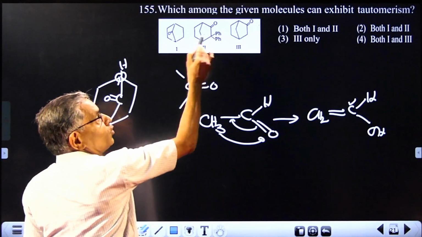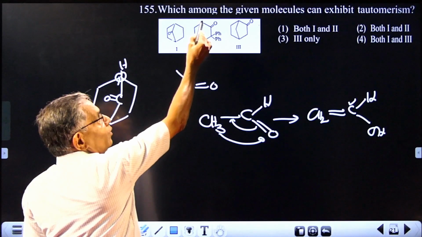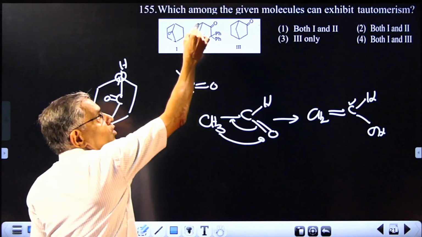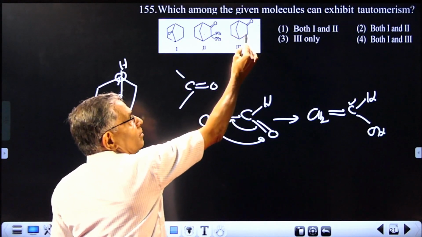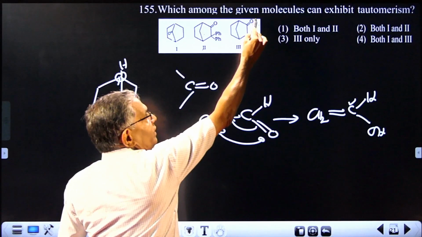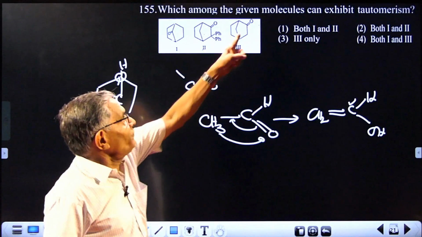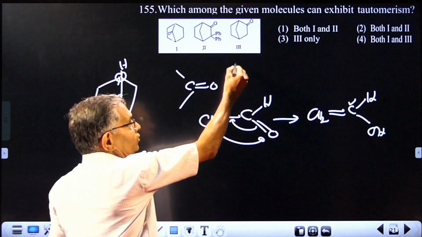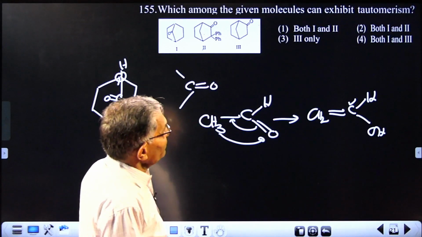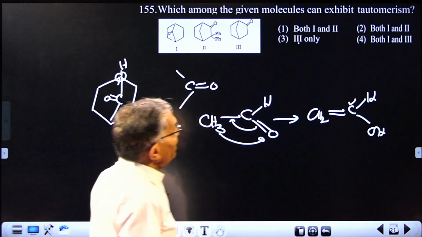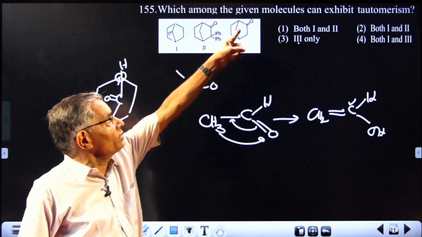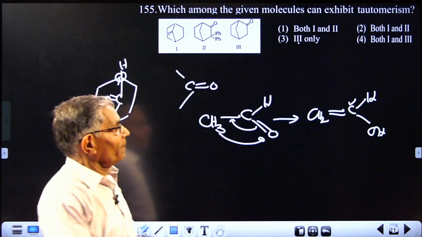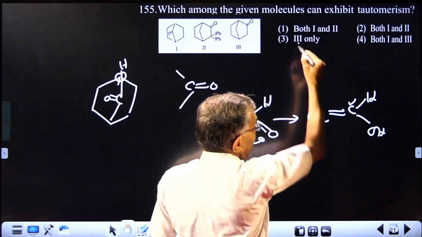Here the problem is there is no suitable hydrogen. There is a hydrogen there, but this also cannot have planarity because of this geometry. But in this case, there is no problem. This hydrogen can transfer here and the double bond can be shifted over there. It is on the same ring, so you can have a planar structure there. So the answer should be 3. Only this one can have tautomerism, because a planar carbon atom is not allowed by the first and second one. Answer is therefore 3.